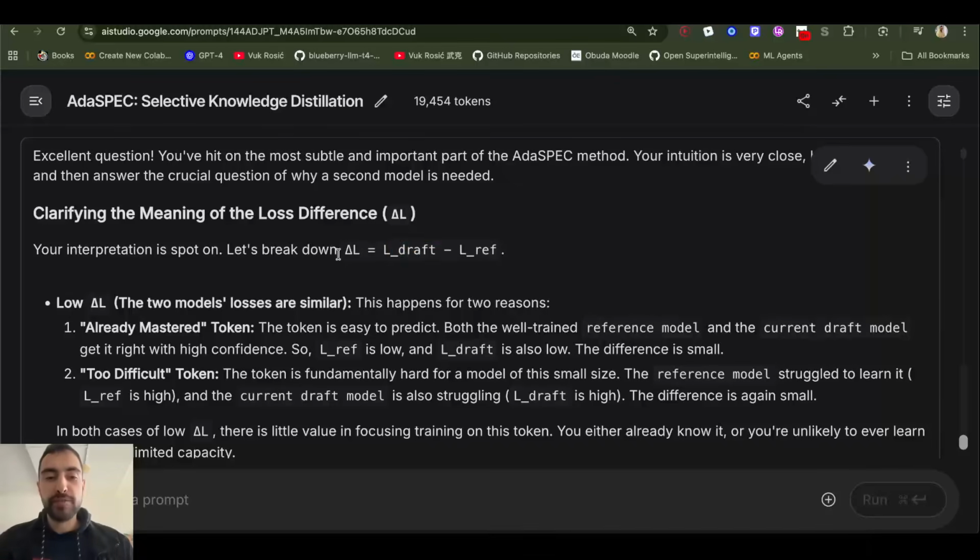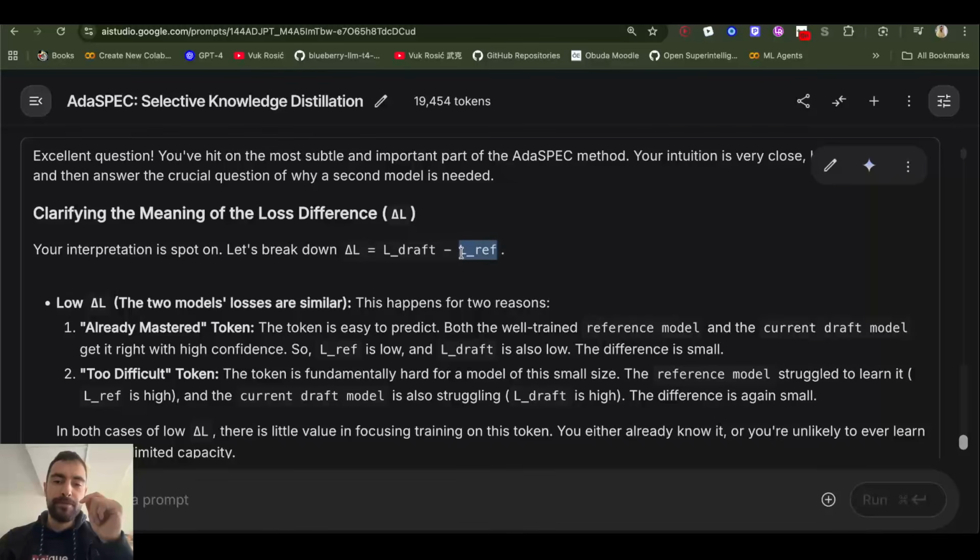But let's ignore this formula. Let's just think about this reference. This is the small model that was just trained as best as possible with the classic knowledge distillation to imitate the big model. So this is what I was explaining. And we will use that model to find which tokens are difficult. So if the probability here is different than the probability of the big model, it doesn't know what to do with this token. Loss is high here.